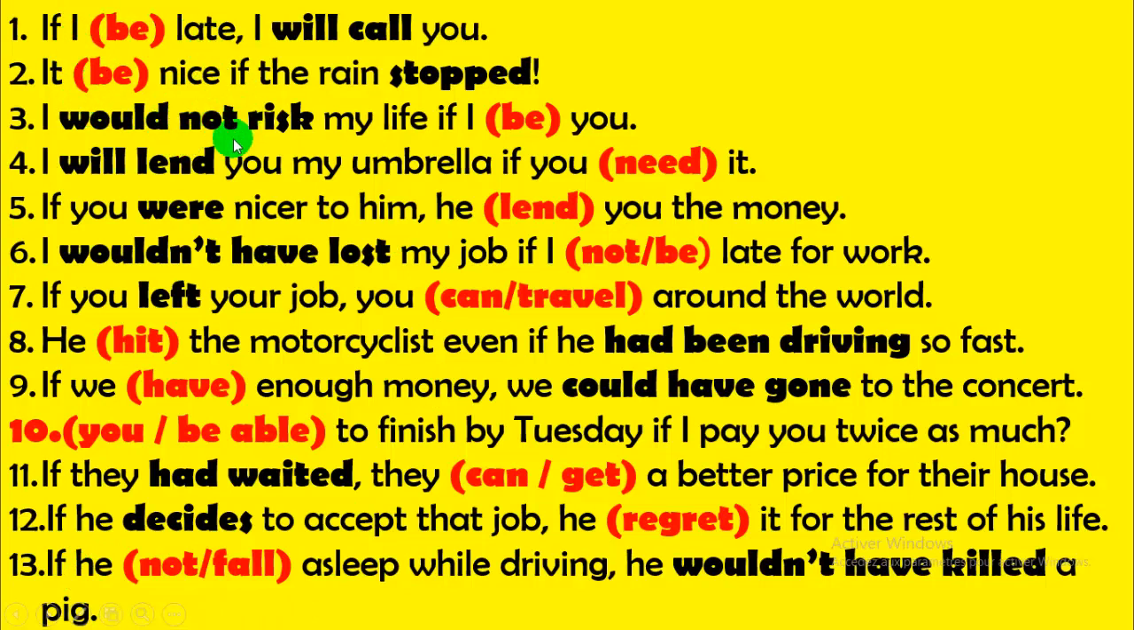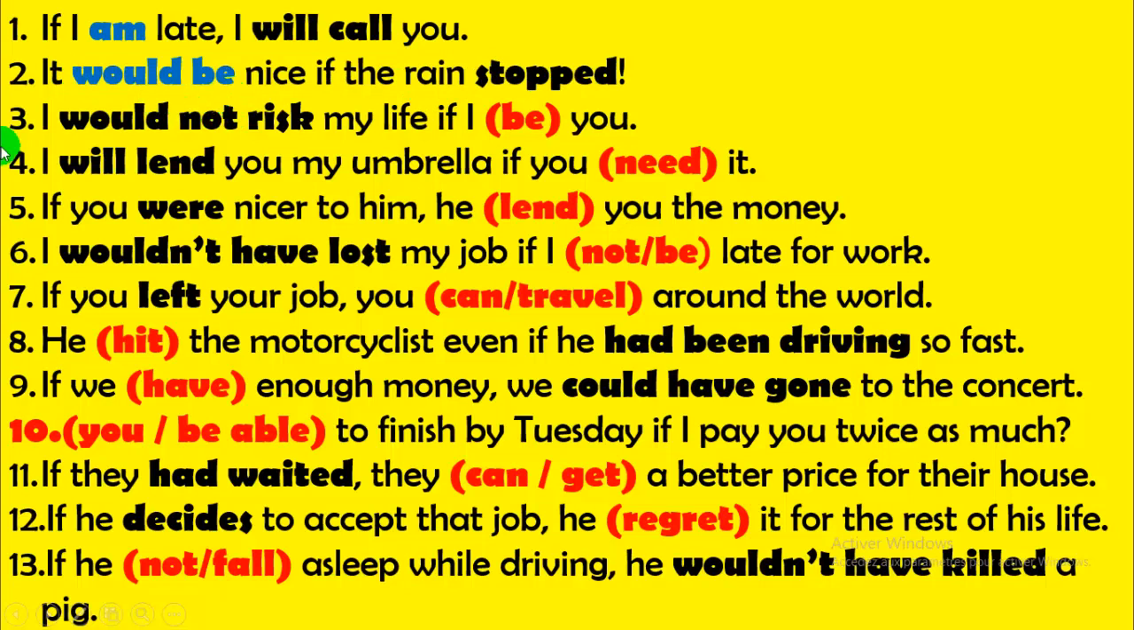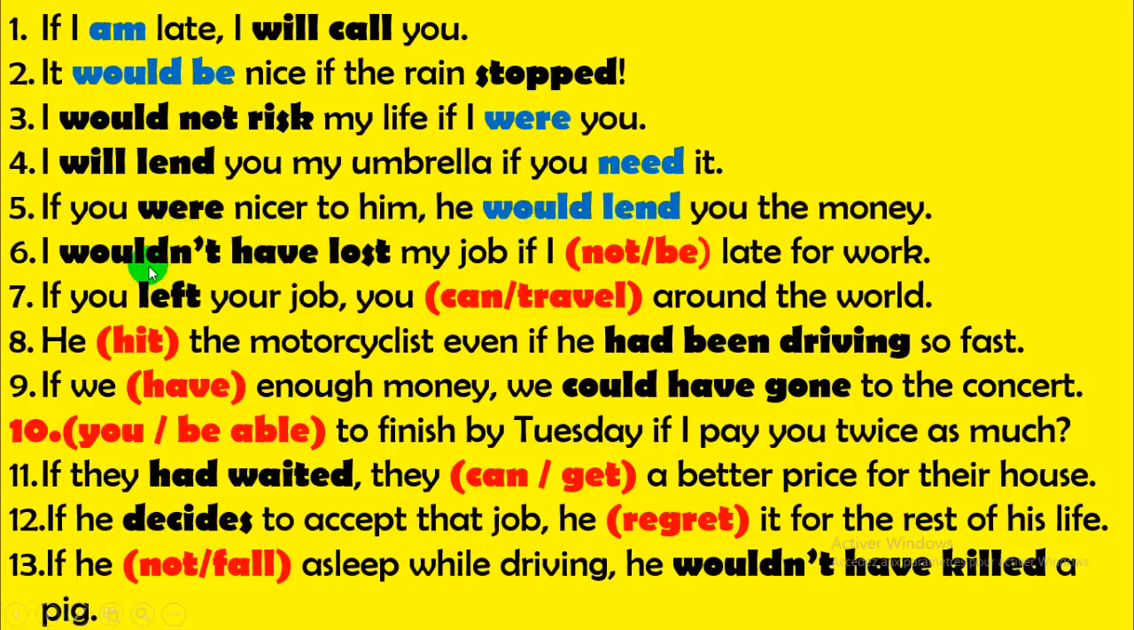Put the verb in red in the right tense. Example number 1. I will call is a future. It goes with a present. If I am. Number 2. Stopped is preterite. It goes with simple conditional, would be. Number 3. Would not risk is simple conditional. It goes with a preterite, were. Number 4. I will lend you. Will lend is future. It goes with a present, need. If you were, preterite, here you have simple conditional, would lend.